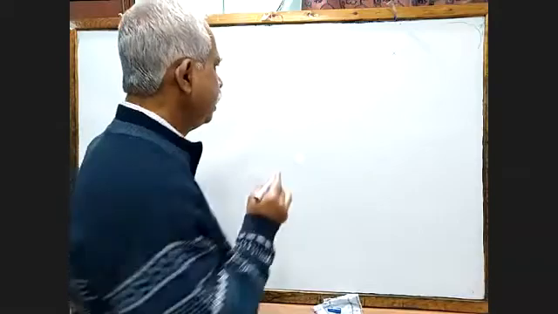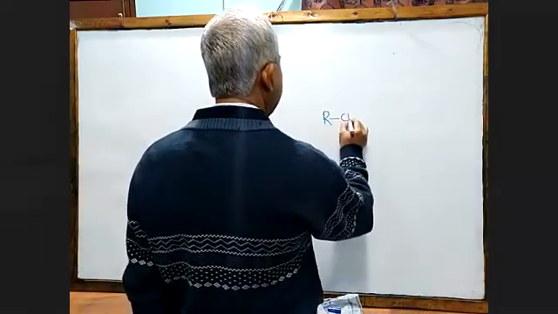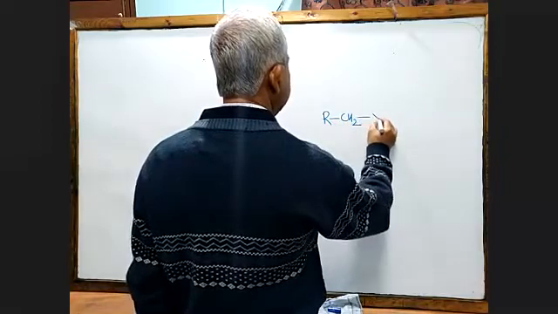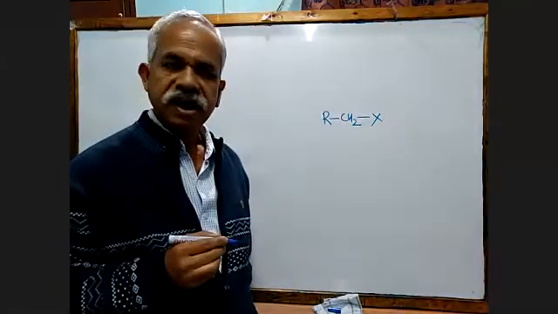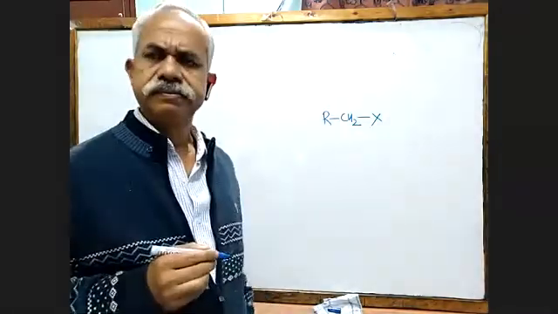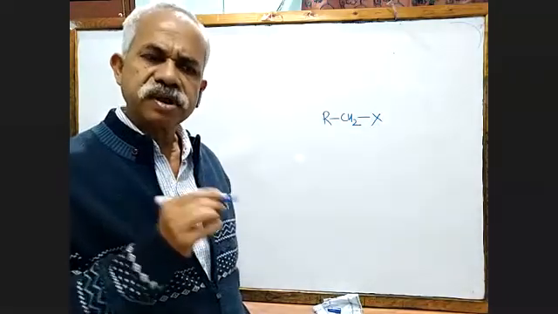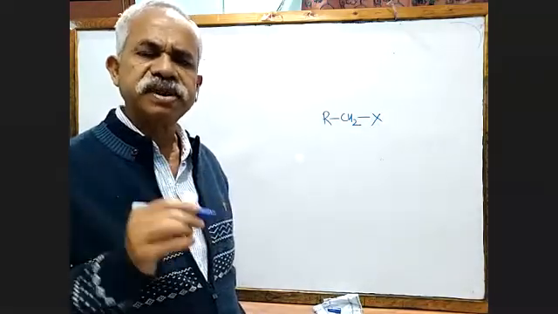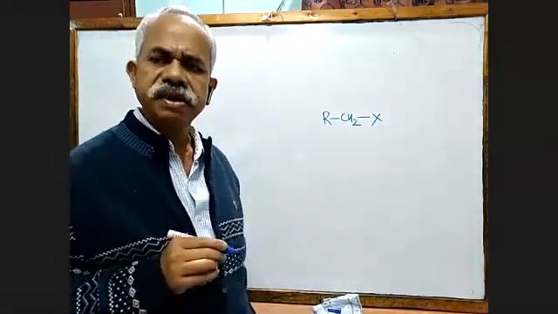Say I want to prepare RCH2F. I want to prepare this one. It is a food matter. Whenever you prepare some food, veg or non-veg, you obviously have to go to the market to buy the substance.